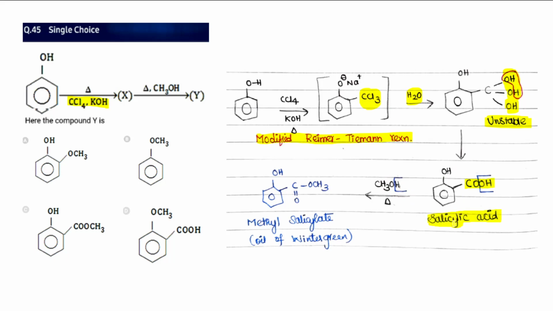The salicylic acid, upon treatment with methanol, undergoes esterification. So there will be formation of an ester, methyl salicylate. It has a very good smell and is a good smelling agent, used in preservatives and other important products, perfumes, and it also acts as an antiseptic and analgesic. Oil of wintergreen is the other name for this. So the answer that matches here is C.